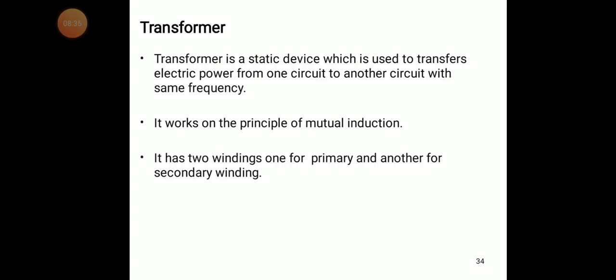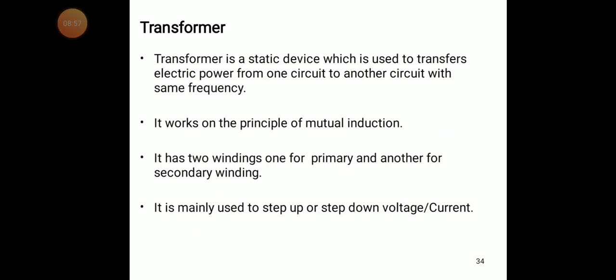In simple terms, the source is connected to the primary winding and the load is connected to the secondary winding. If any problem occurs at the source side, it does not affect the load side. If any problem occurs on the load side, it does not affect the source side. This is the advantage of the transformer. It is mainly used to step up or step down the voltage or current. We use the transformer to match transmission and usage, stepping up or stepping down voltages or currents.